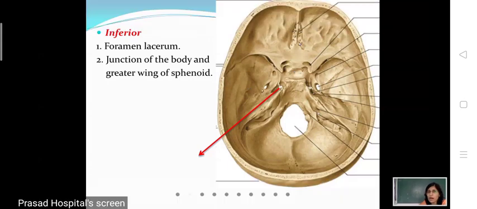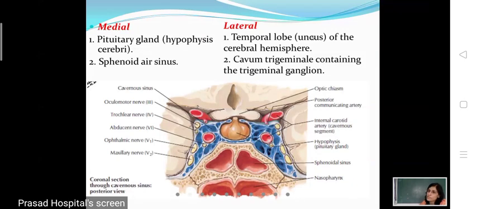I've written here uncus. Uncus is part of the temporal lobe of the cerebral hemisphere. So you can simply memorize the temporal lobe of the cerebral hemisphere in the lateral relation to cavernous sinus.